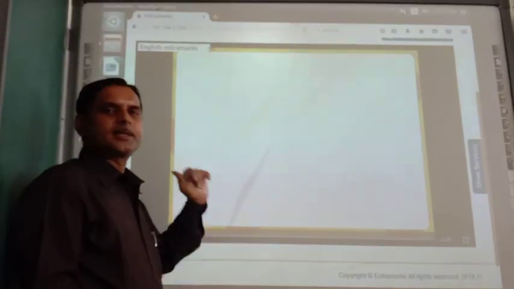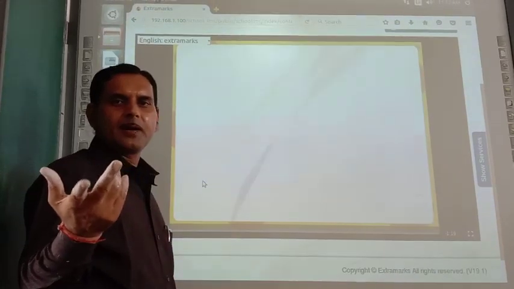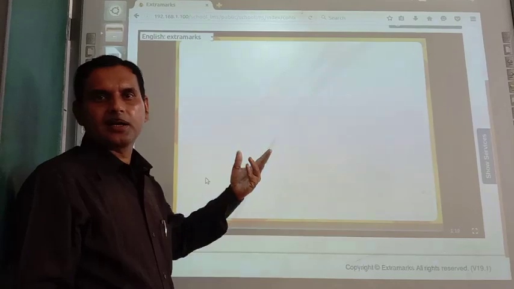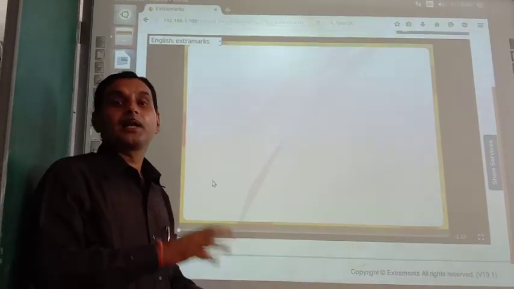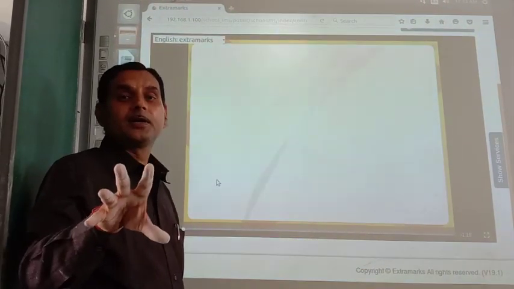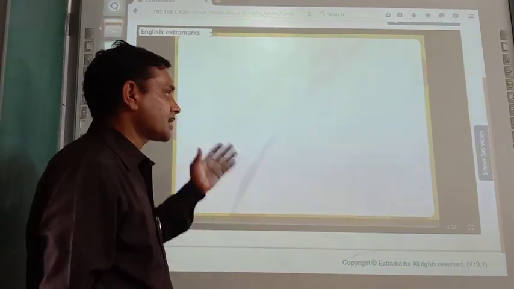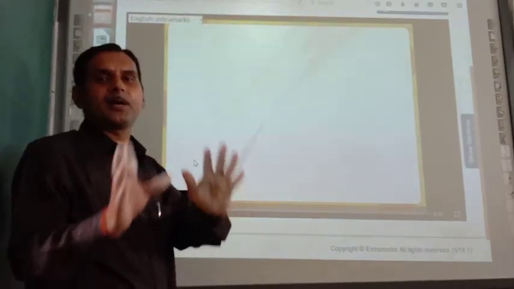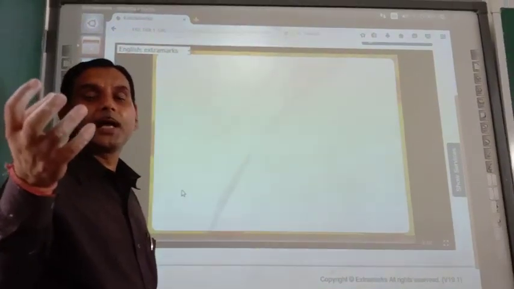Dear cadets, as you know, let it be elements or compounds, everyone is made up of atoms only. So atoms are the building blocks of matter. So let us have one animation regarding the atom, and that will clarify your doubts as far as atoms, molecules and all these things are concerned. So here a clear-cut distinction between atoms and molecules is given. Atoms are single individual entities, while a collection of atoms is known as a molecule.